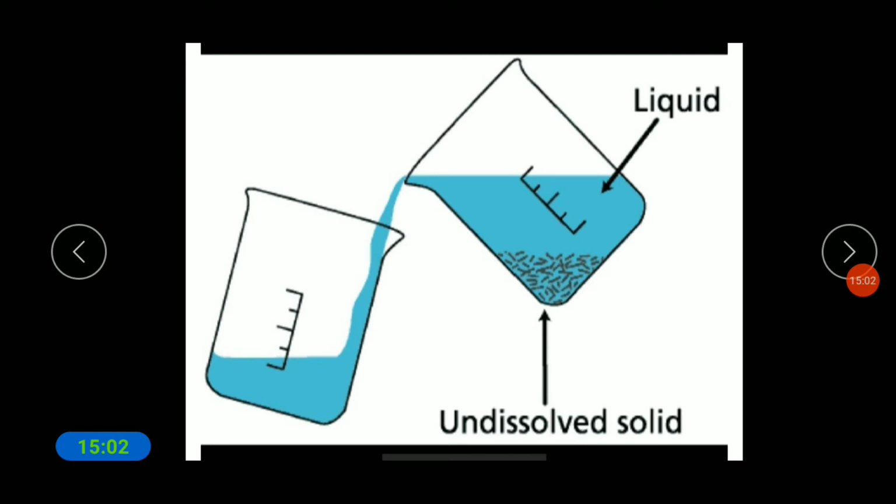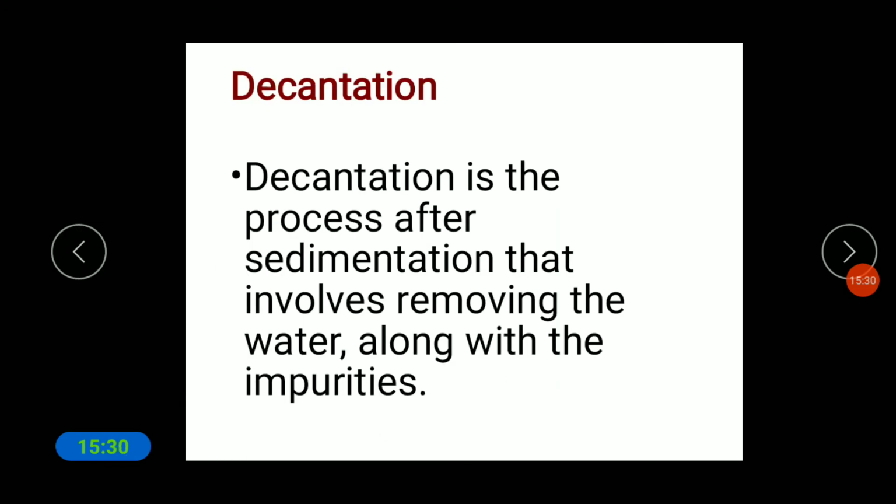Here is how we can separate this. When you slowly pour the liquid from that mixture into another beaker, the remaining sand stays settled in the first beaker. This is the undissolved substance settled at the bottom. That is what we call the process of sedimentation and decantation. Decantation is the process after sedimentation that involves removing the water along with the impurities.